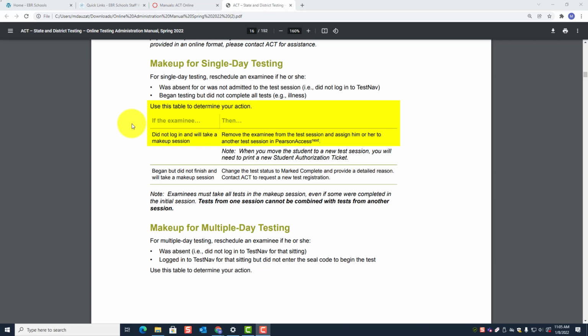If the examinee did not log in and will take a makeup session, then the test coordinator will remove the examinee from the test session and assign him or her to another test session in Pearson Access Next. Note, when you move the student to a new test session, you will need to print a new student authorization ticket. So let's look at what this looks like in PA Next, in Pearson Access Next.